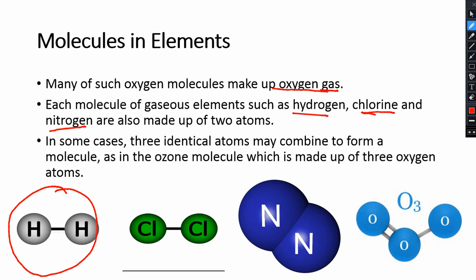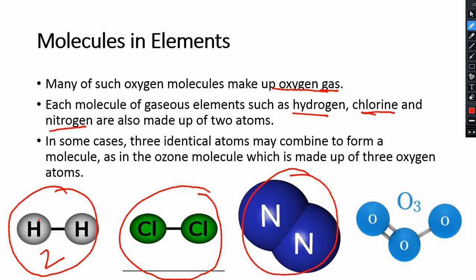Remember the two criteria of an element: there would be a fixed number, so the fixed number of atoms here is two, and they are chemically combined with one another. In hydrogen gas there would be two hydrogen atoms of the same kind. Same is for chlorine, same is for nitrogen, because the number is fixed and they are of the same kind of atom.